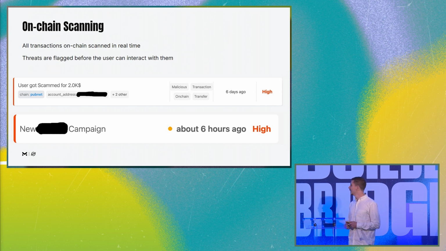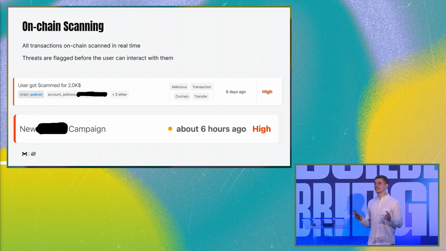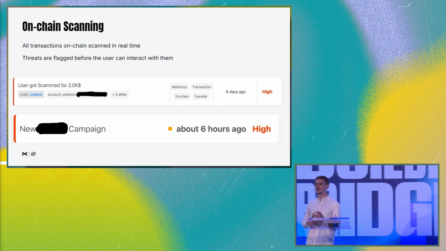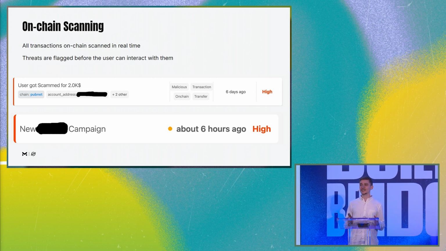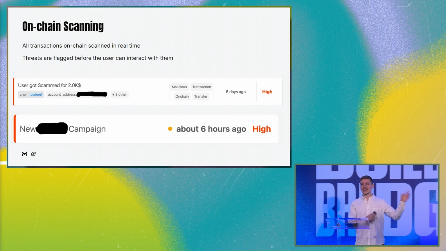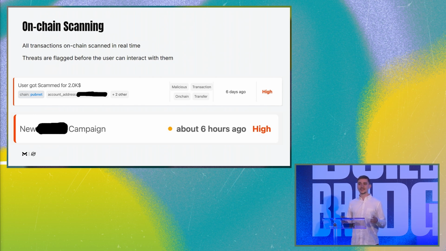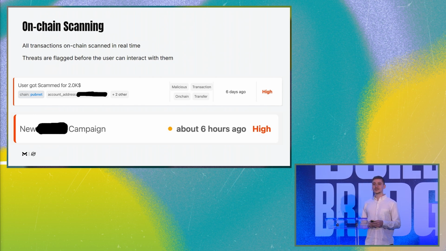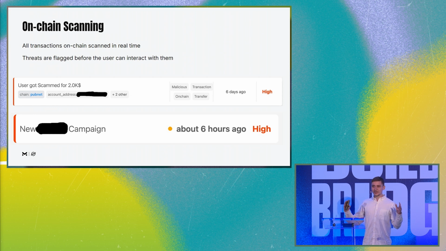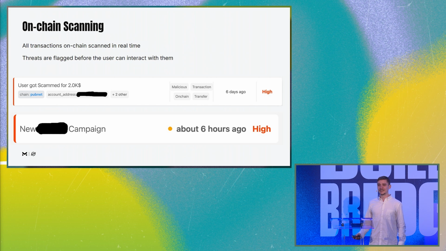And another cool thing that we have is a new campaign: each time a malicious actor creates a new address that is about to be publicly available, even before it's publicly available, we already have the address tagged in our DB, because we found on chain that an account is creating a new account and they're starting a new campaign. Then our customers can see right away that something is going to happen. And a couple of hours later, they'll see loads of user got scammed events and lots of people losing their money live.